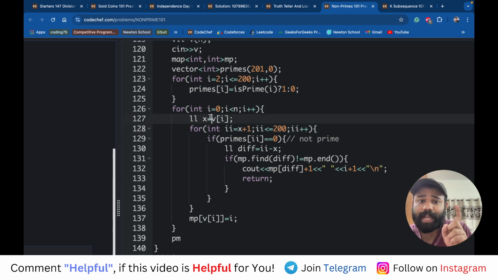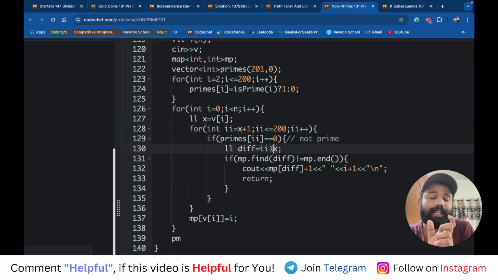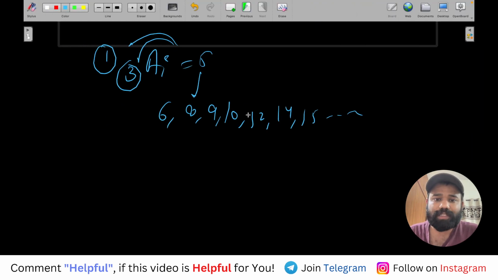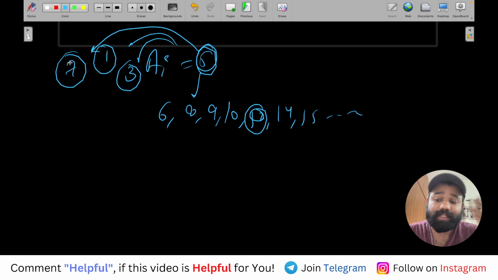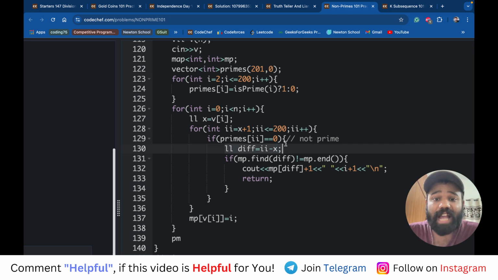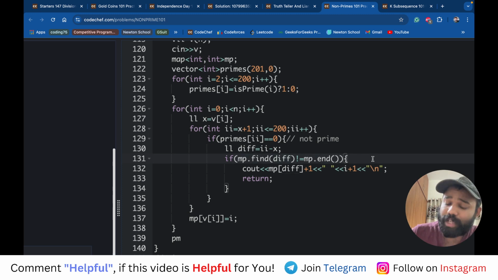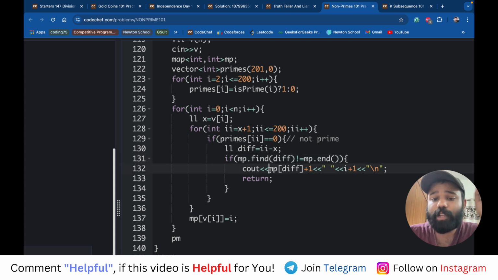So vi means ai we already have. Difference क्या है? मान लो आपको चाहिए कि your sum is, let's say you want your sum as 12 and your current number is 5. That means 7 पहले कहीं प्रेजेंट होना चाहिए. वो आप कैसे निकालोगे? To find that whether the difference is present before, I'm actually storing every number in a map. So if the difference is present in a map, that means it was present before, and now you will simply print the value of the difference.